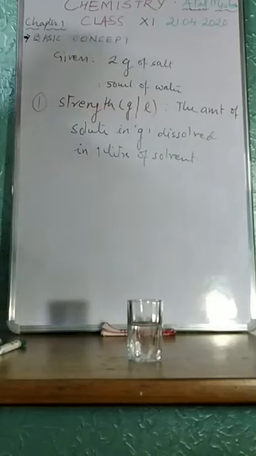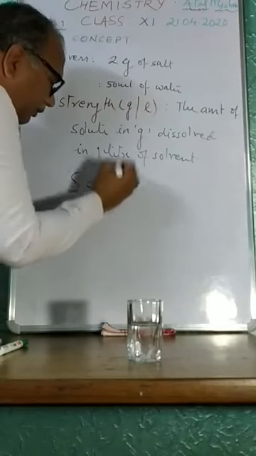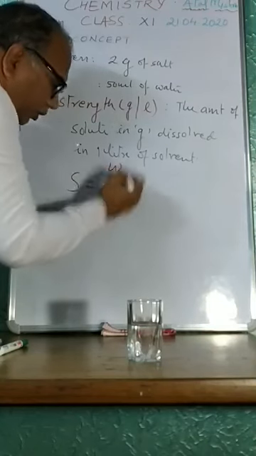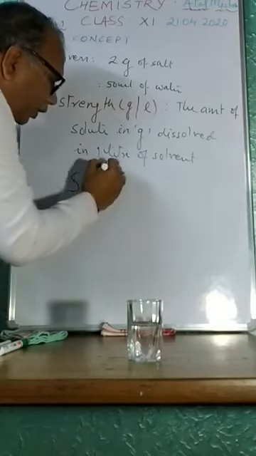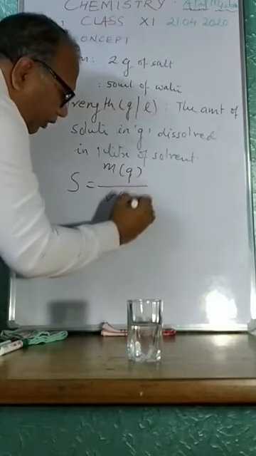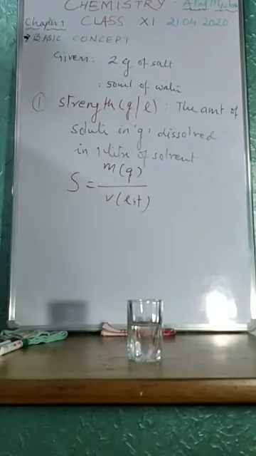And how? Finally I will give you the formula, but today I am taking it with the help of an example. Strength is the mass of solute, that is M, in gram divided by volume of solution in liter. Right?